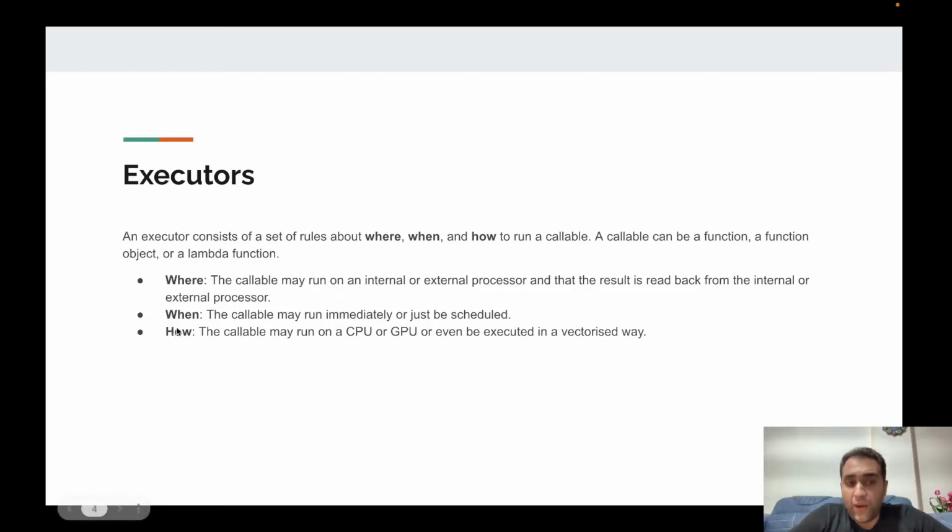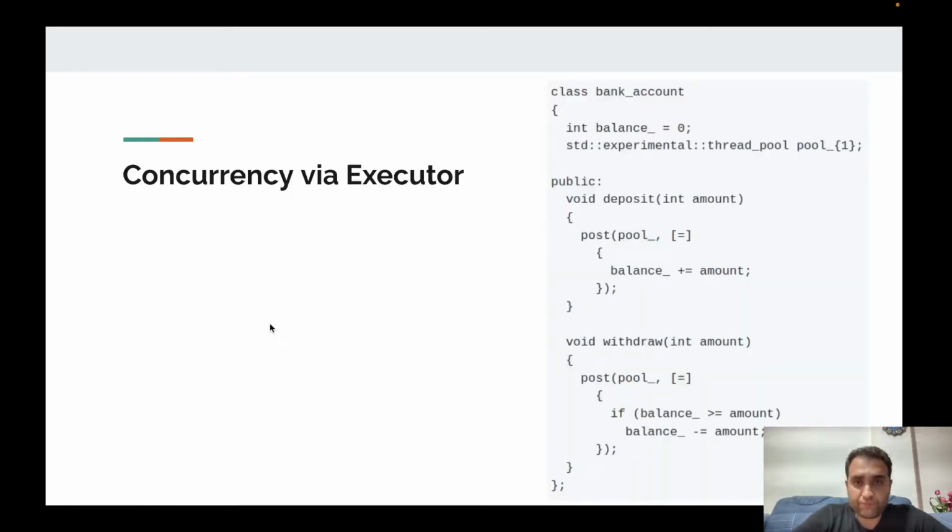What do we mean by when? When refers to the time that the invocable object is going to be run on the execution context. A work item is able to run immediately, or at a specified time, or after a delay on the execution context. And the how part refers to a CPU or a GPU context.